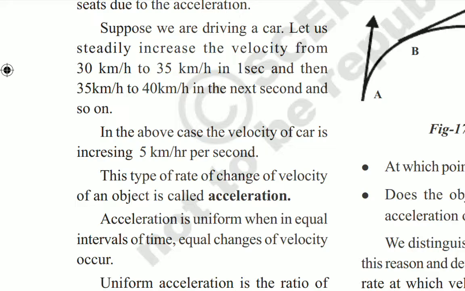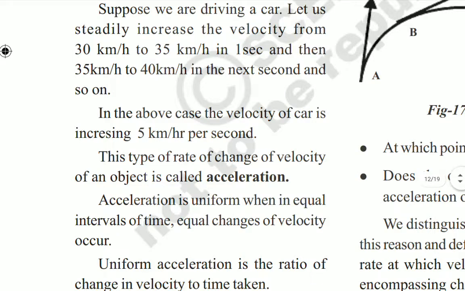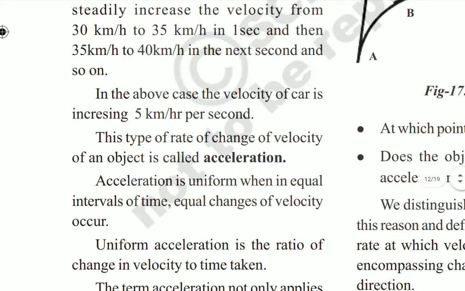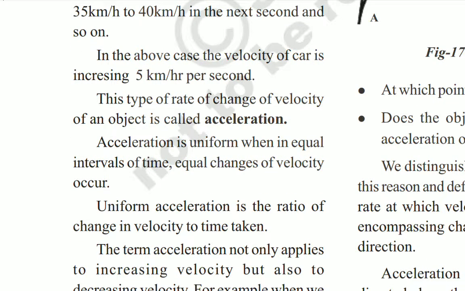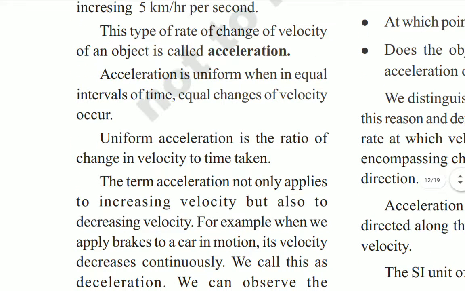These are very important, children. Acceleration is uniform when equal changes of velocity occur in equal intervals of time. Whenever we have equal changes of velocity in equal intervals of time, that is called uniform acceleration. Uniform acceleration is the ratio of change in velocity to time taken. So acceleration is equal to change in velocity divided by time. These formulas are very important, children.